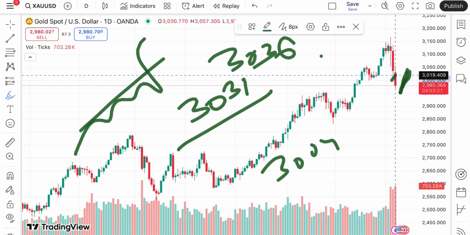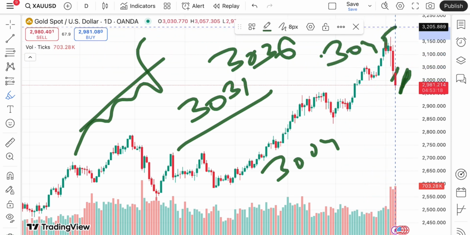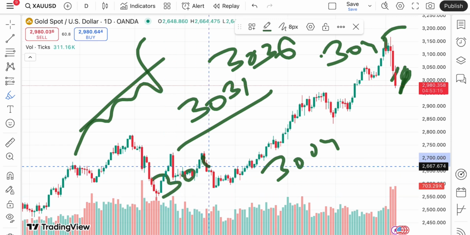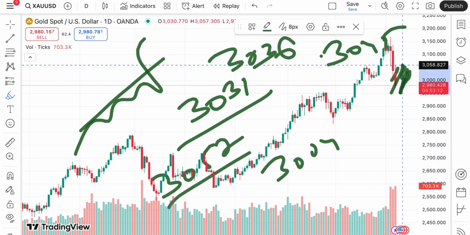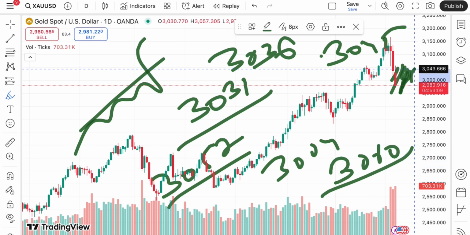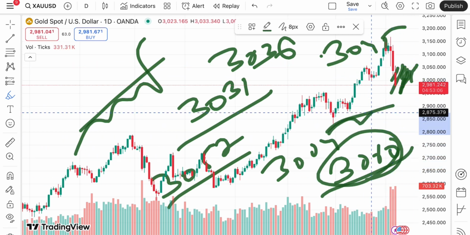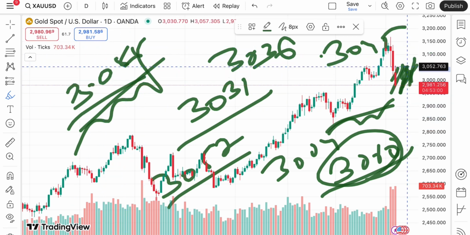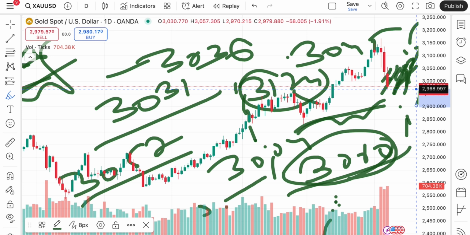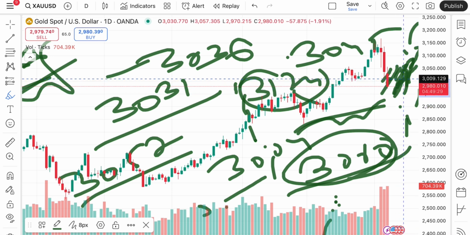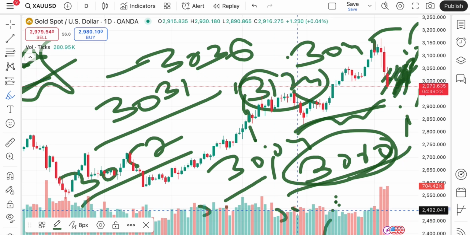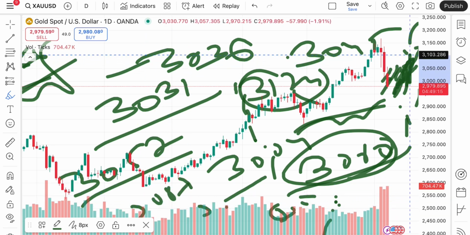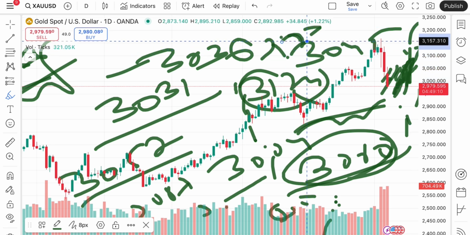If the price sustains above that level, we can see a level of 3052, and if that sustains, a further upside towards $3060. If the price moves over that particular level, since 3060 is already being tested as a good resistance, chances are high the price will go towards $3086, and if that sustains, a further upside towards a level of around 3124. But if the price sustains this level, we can see a level of around 3007, and from there a further upside, and then a level of $3040, which is already weak, so chances are high the price can go further upside, and once it starts sustaining above this level, we can see it cross a level of $3127, and then a further upside towards a level of $3138, and then further high.